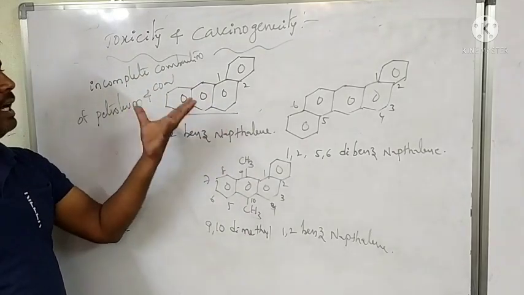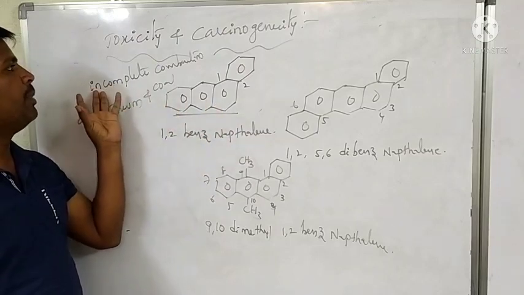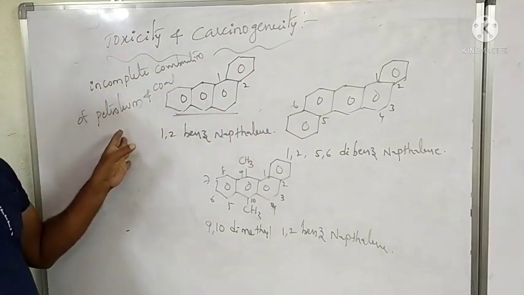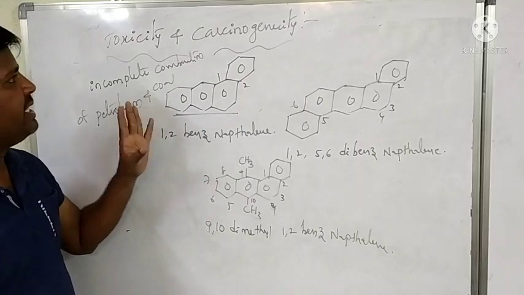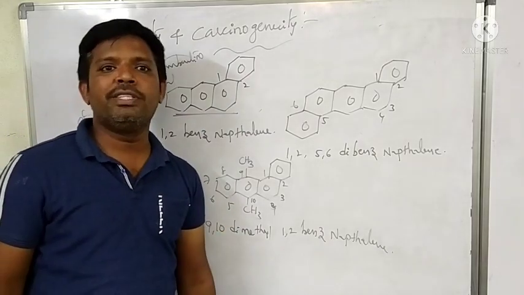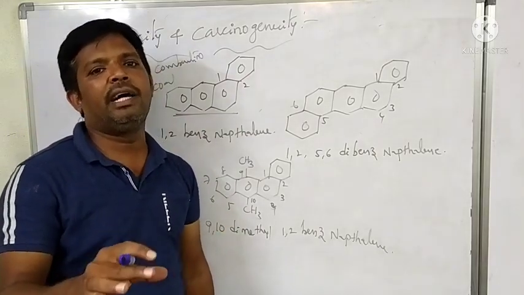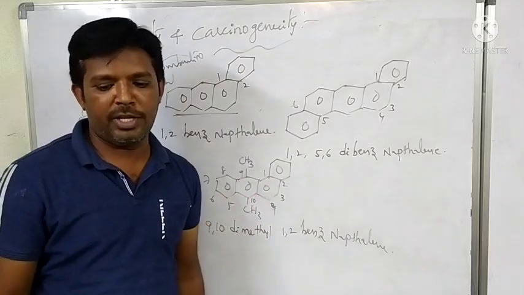These polynuclear hydrocarbons are produced from incomplete combustion of petroleum and coal. This is the toxicity and carcinogenicity. With this, the entire hydrocarbon chapter is over.